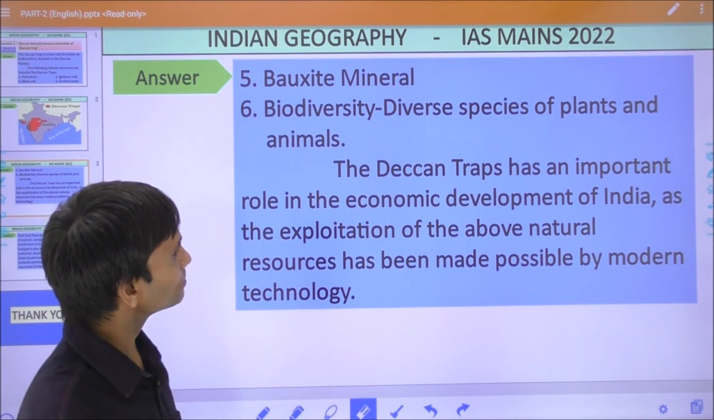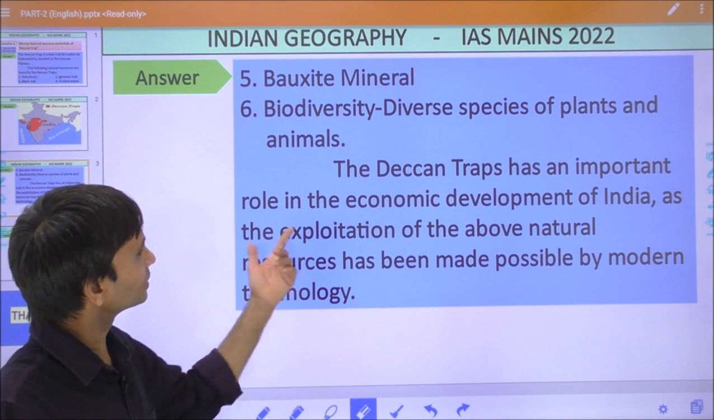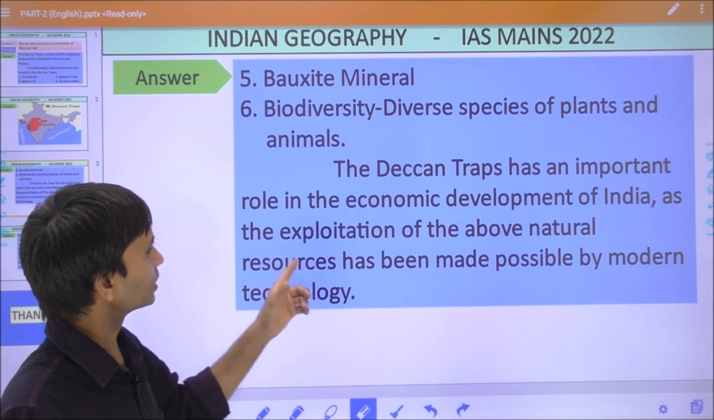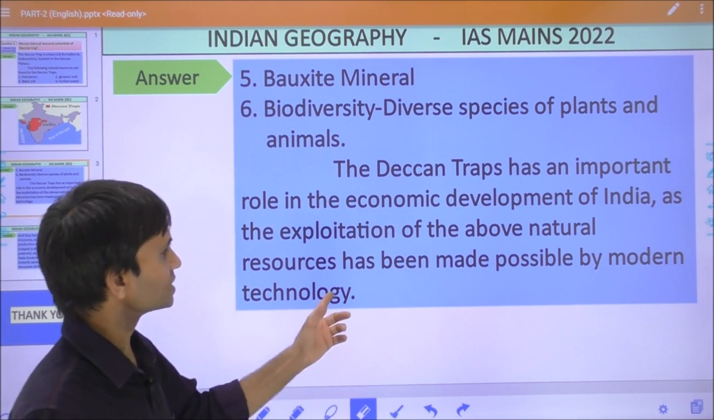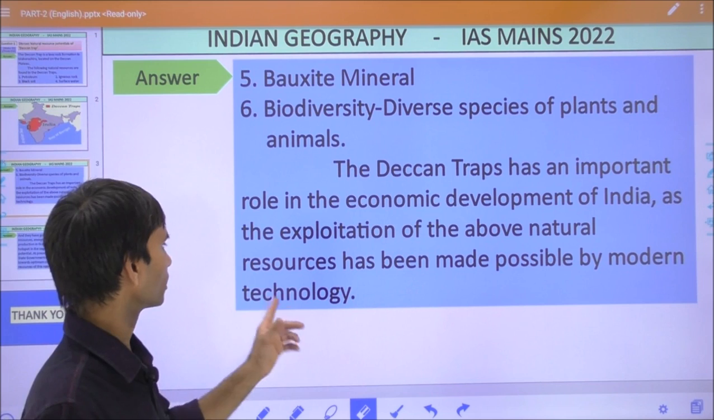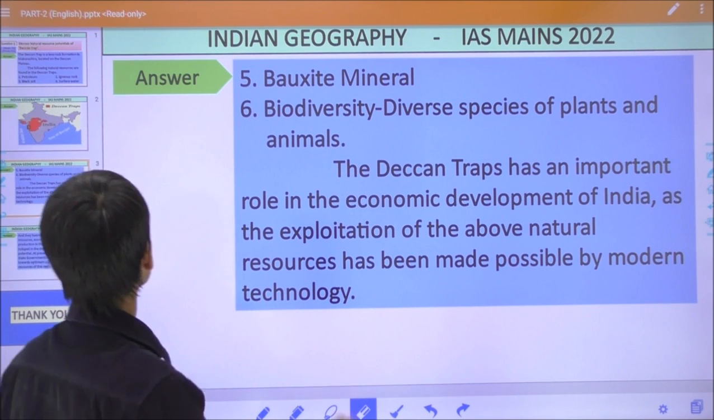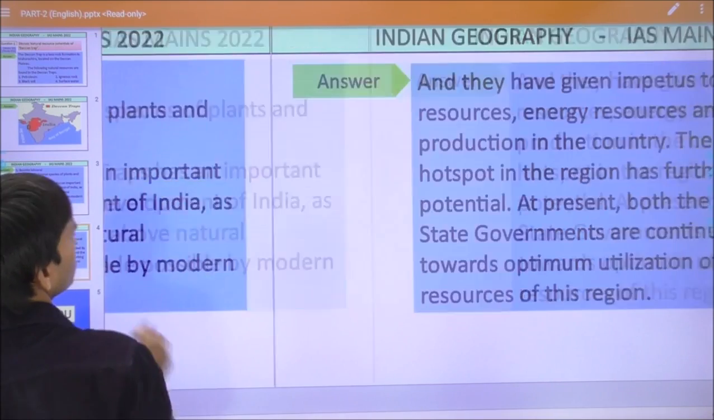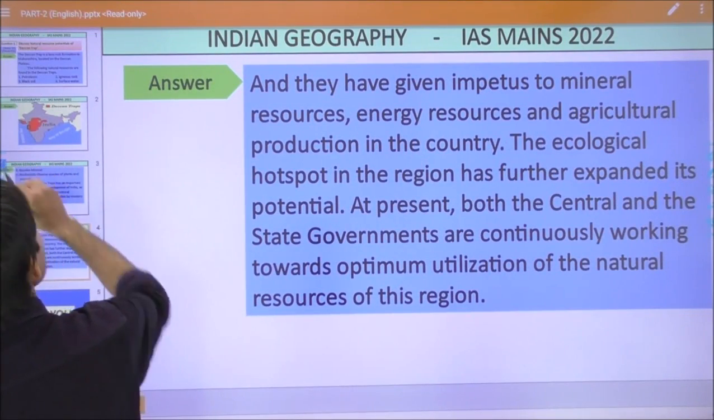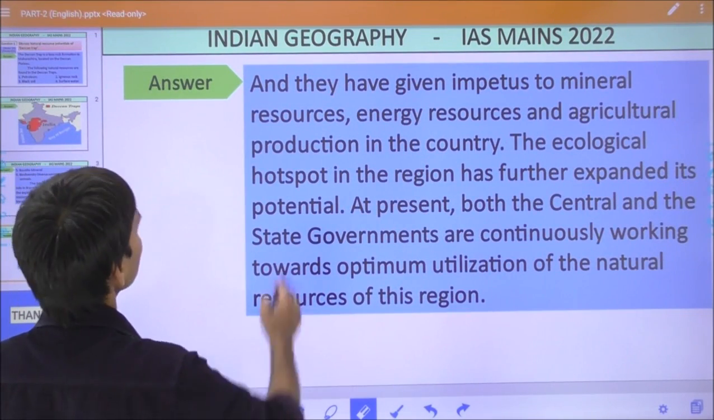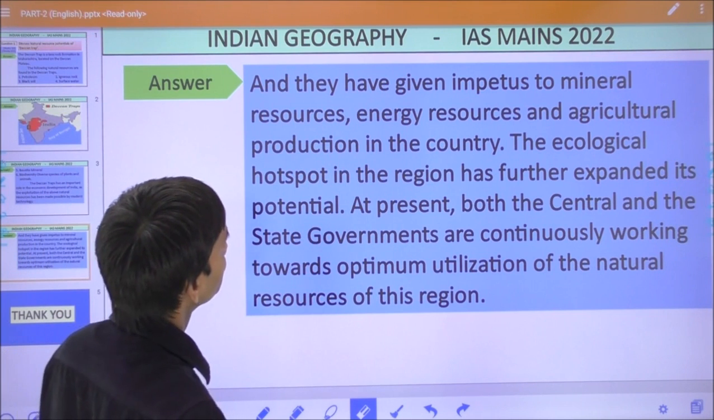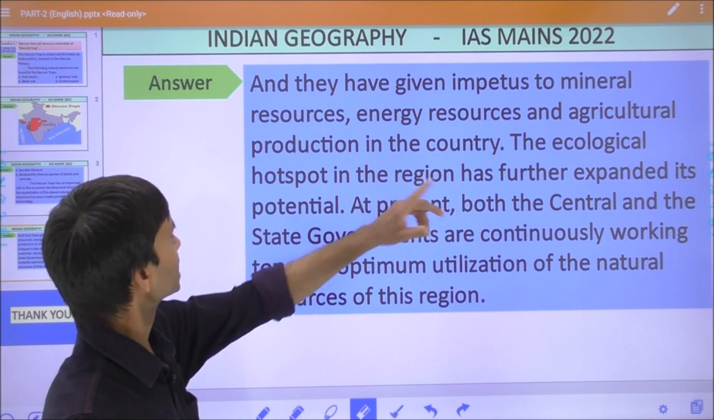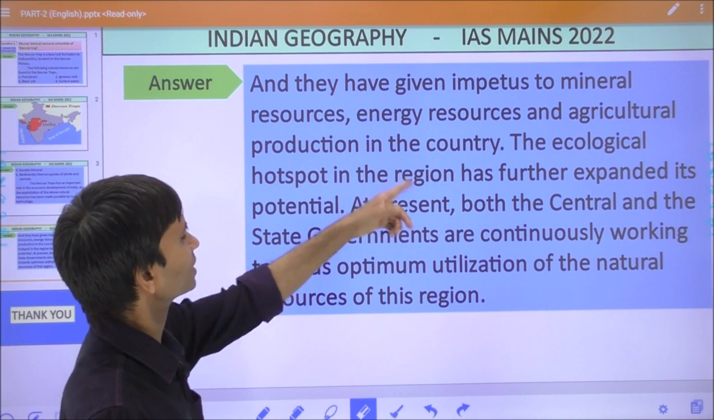The Deccan Trap has an important role in the economic development of India, as the exploitation of the above natural resources has been made possible by modern technology. Okay, so then in the next phase he has written the last paragraph, and they have given emphasis to mineral resources, energy resources and agriculture production in the country.